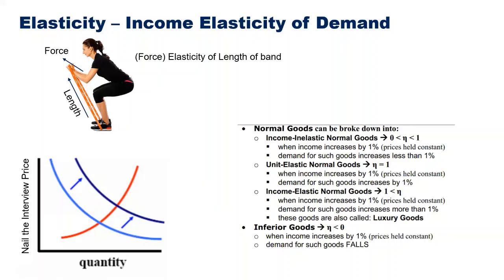So today, if you're earning 1 lakh and your income increases by 10,000, then if everyone's income increases by 10,000, how many more people will buy my course? That would be my business's income elasticity. Very important factor for me. So again, we'll talk about these two things, normal goods and inferior goods.